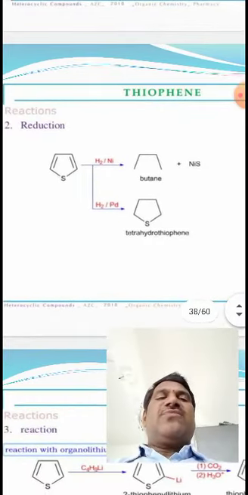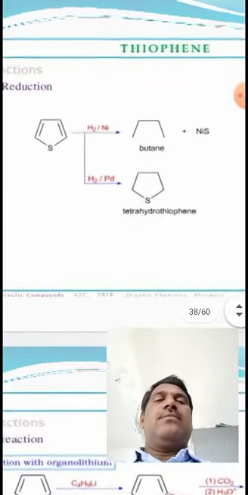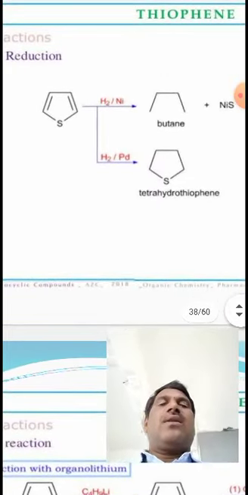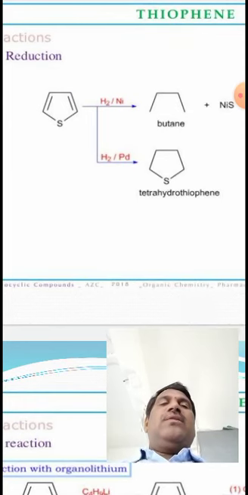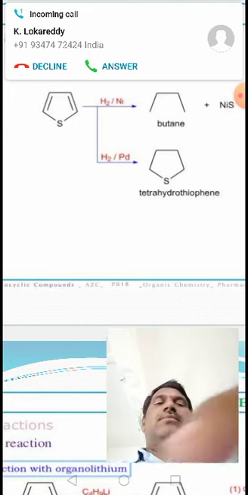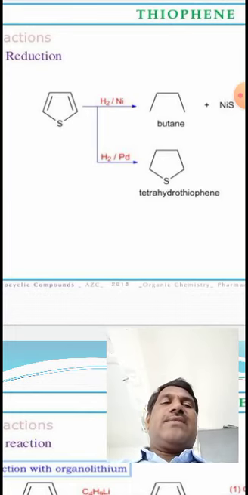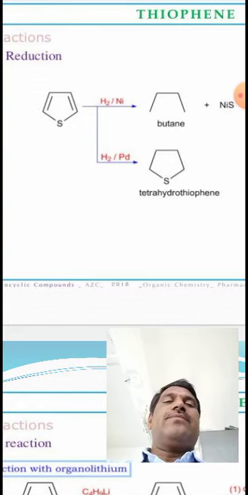Reduction reaction of thiophene. Thiophene undergoes reduction in the presence of a metal catalyst, and we can get butane.